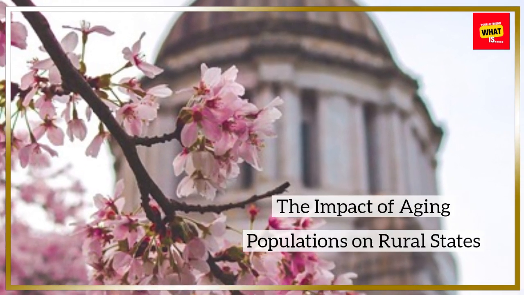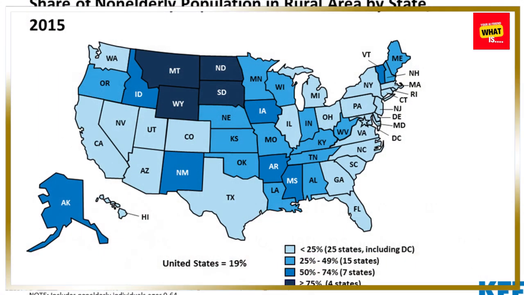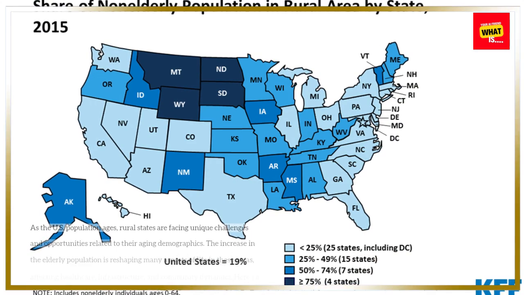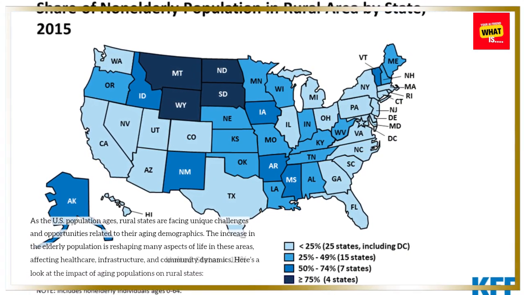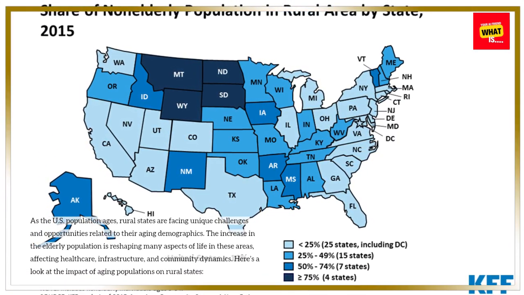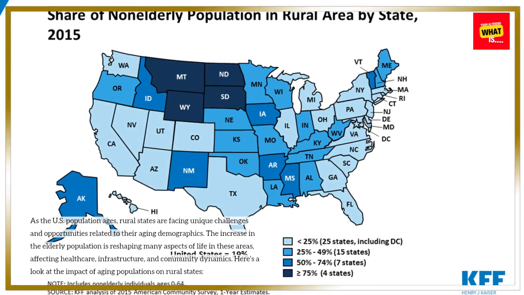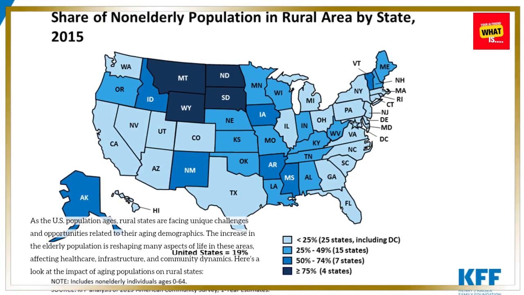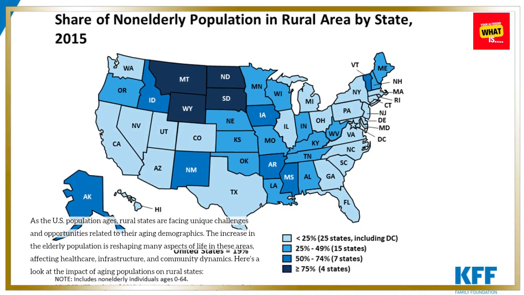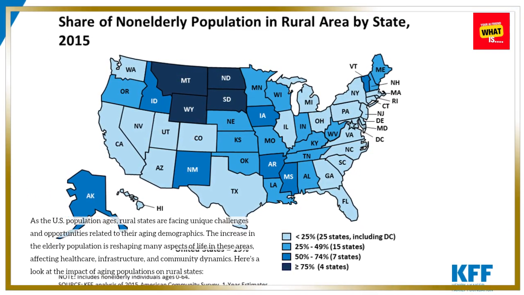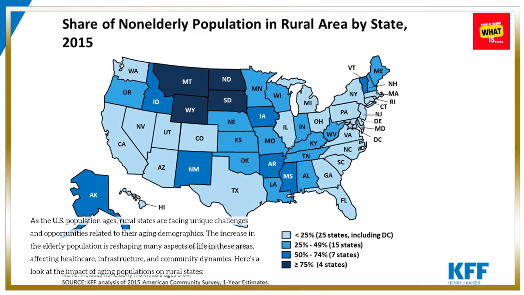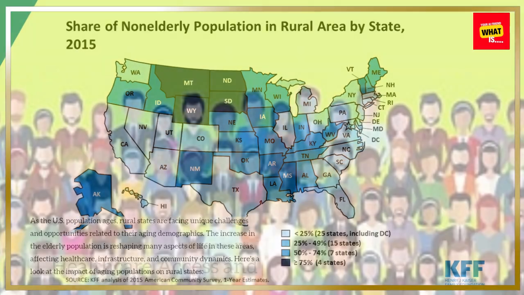The impact of aging populations on rural states. As the U.S. population ages, rural states are facing unique challenges and opportunities related to their aging demographics. The increase in the elderly population is reshaping many aspects of life in these areas, affecting healthcare, infrastructure, and community dynamics. Here's a look at the impact of aging populations on rural states.